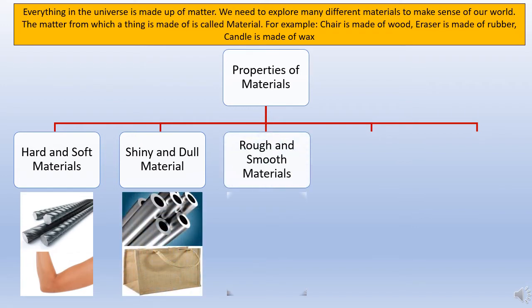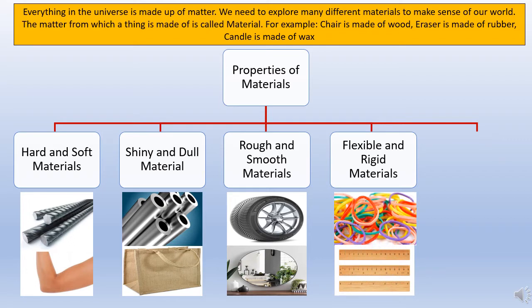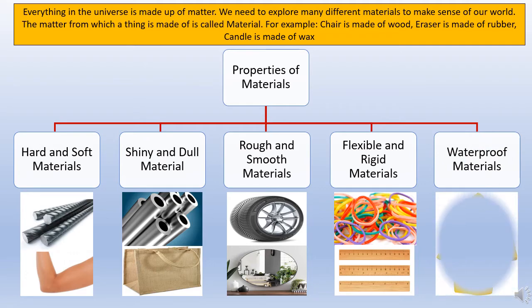Rough and smooth material. For rough, we have tires, and for smooth, we have mirror. Then flexible and rigid material. For flexible, we have the elastic rubber bands, and then for rigid, we have wooden scale. The last one is waterproof material, which example is a raincoat.